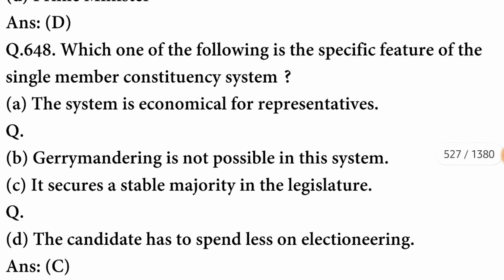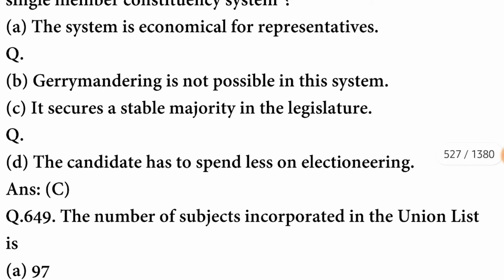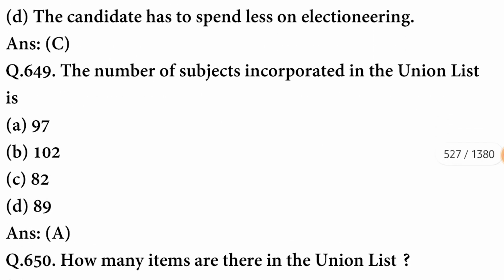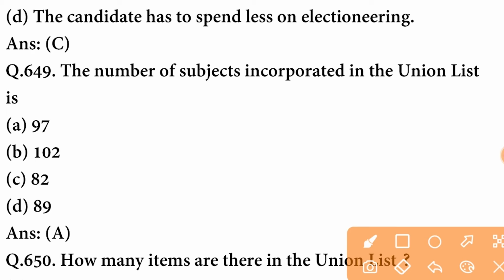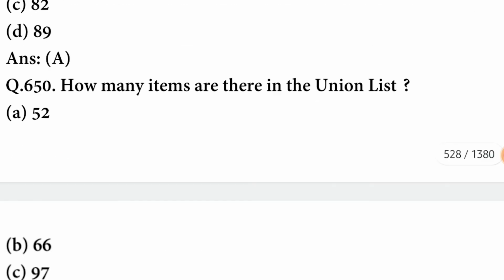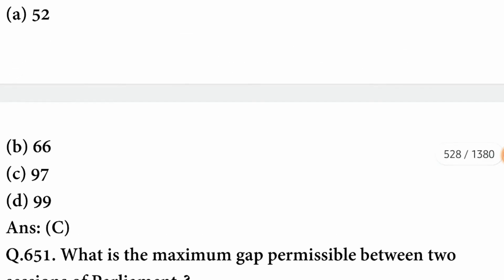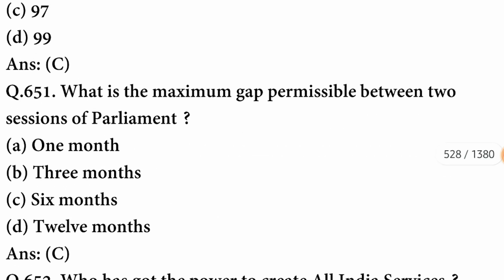The option is correct. Which one of the following is the specific feature of the single member constituency system? It secures a stable majority in the legislature. C option is correct. The number of subjects incorporated in Union list is the number 97. A option is correct. How many items are there in Union list? There are 97 items.